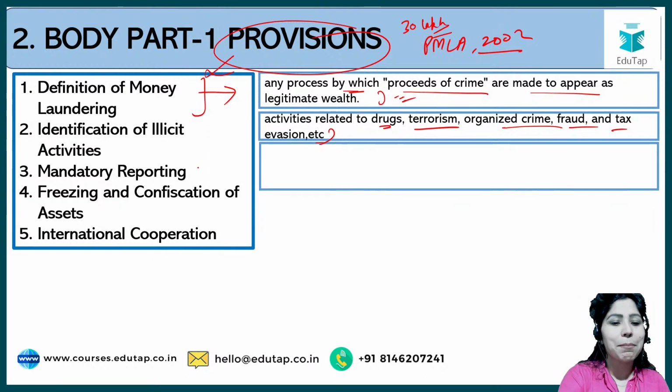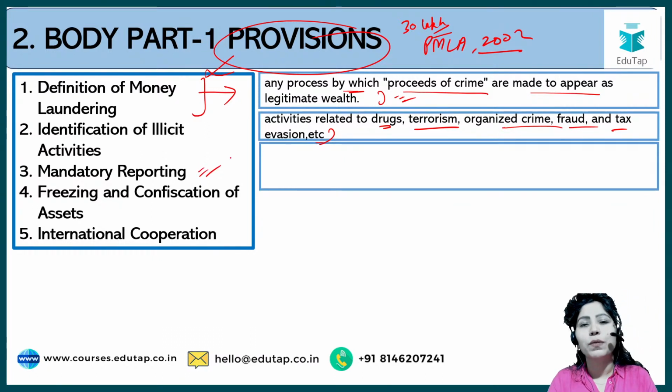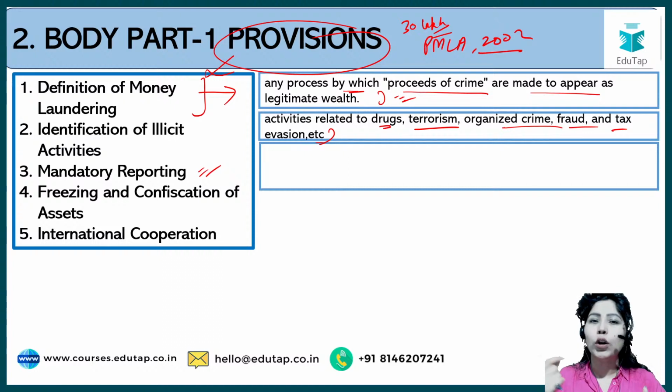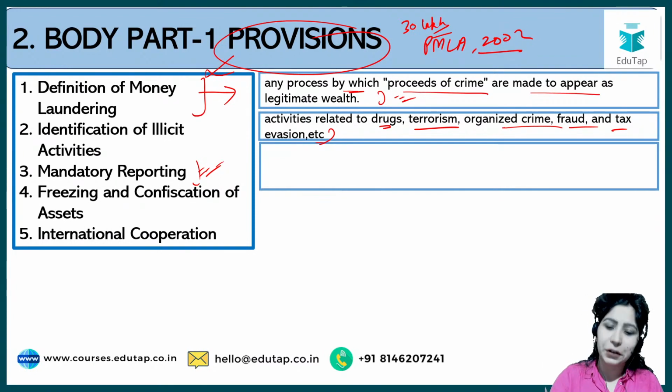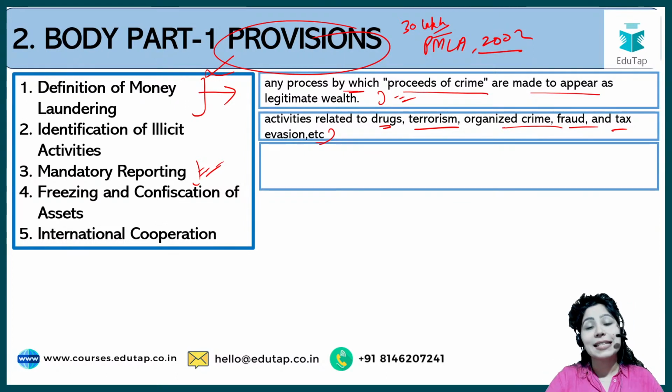ठीक है, तीसरा क्या है, mandatory reporting. What do we call mandatory reporting? That means if your CA, if your bank has recognized कि आपने money launder किया है, आपके neighbor ने dirty money को white money में convert किया है, then your bank or your CA becomes liable, it is compulsory for them to report it to whom? Financial Intelligence Unit. आपकी Ministry of Finance के अंडर ही एक Financial Intelligence Unit है जो कि ऐसी transactions को deal करने की powers रखती है.